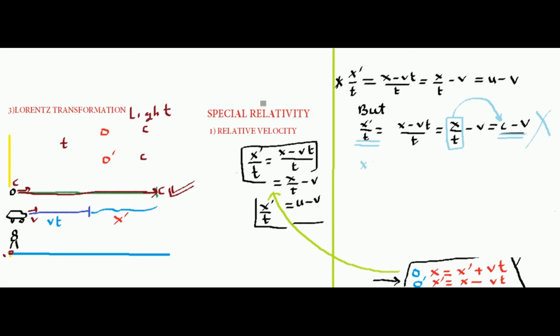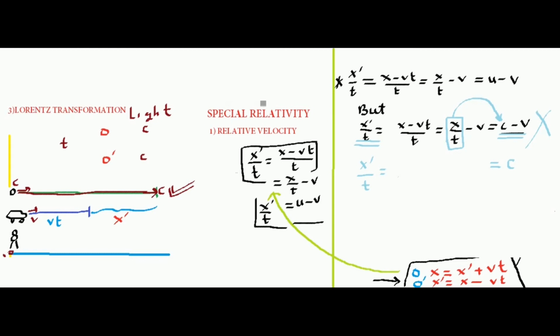The truth is the moving observer, even if it is moving towards the light, measures the velocity of light as c. So if the moving observer measures the velocity of light as c, something must have happened to the space and time of the moving observer.